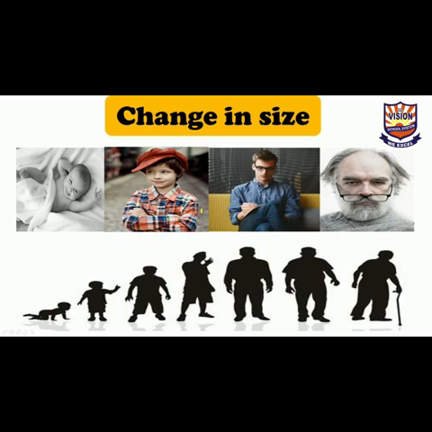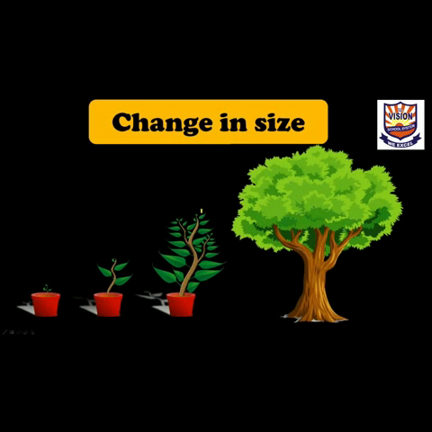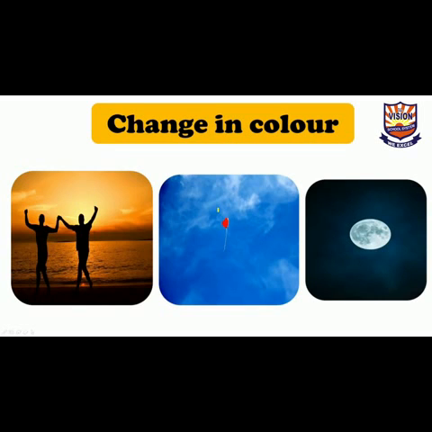From childhood till now, we had growth in height, changes in weight, changes in hair, nails. These all are changes in size. Same changes in plants and animals. From seed, it changes into a tree. Another example is change in color.